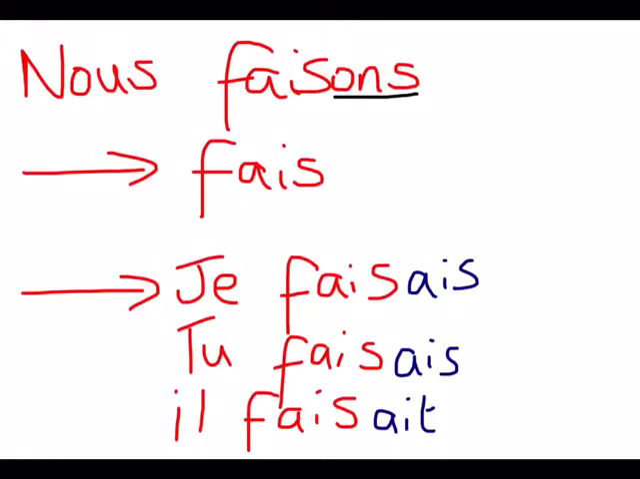Here's another example. I begin with nous faisons, we do, which is in the present tense. I then remove the ons, leaving me with what we call the stem, fais. Then, depending on the subject, I add different endings. So, for example, if I want to talk about myself, I would say je faisais, I was doing. If I was talking about someone else, I would write tu faisais, you were doing. Notice these two endings are the same. Finally, il faisait, he was doing, ends this time with an ait.